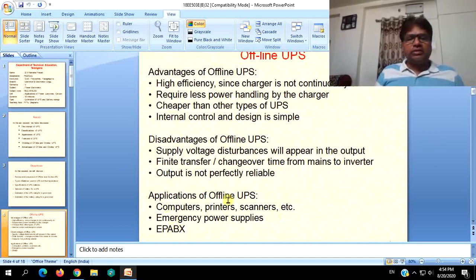And applications, again, the critical loads which are not very critical in the sense when compared to the other things which are run by online UPS: computers, printers, scanners, emergency power supplies, telephonic things, where it will not be a very big problem if some changeover or 5 milliseconds of delay will be there due to the changeover and all those things.